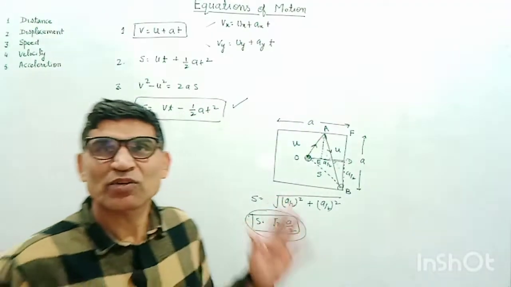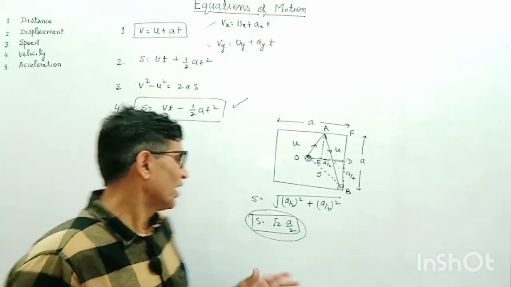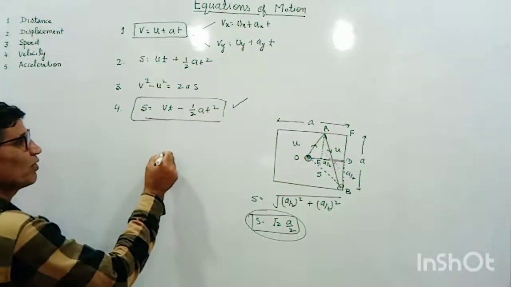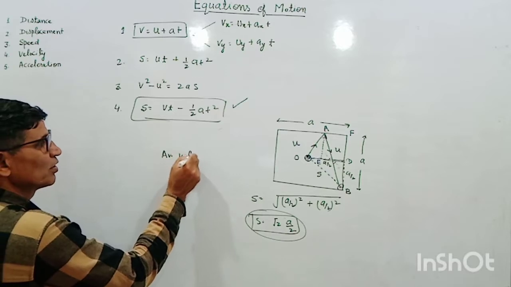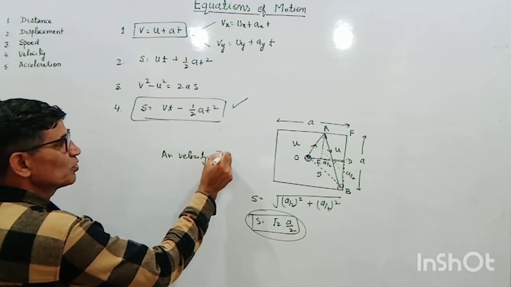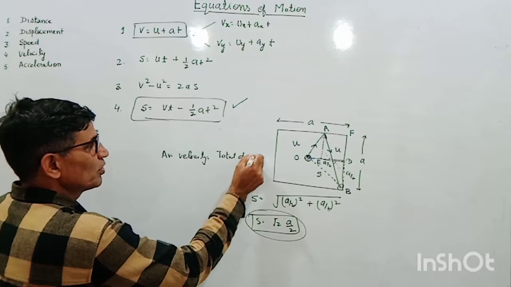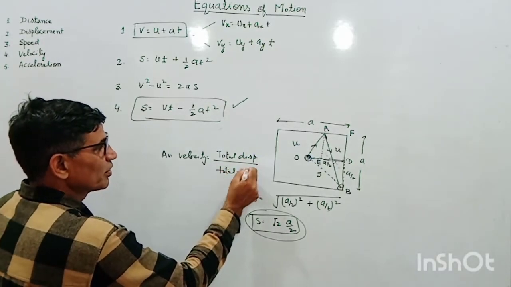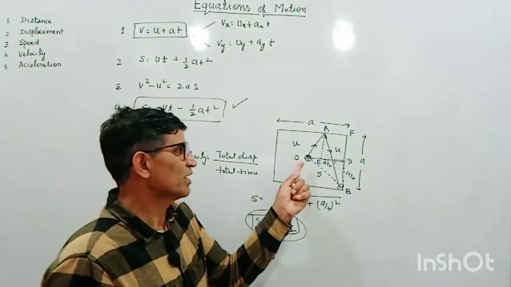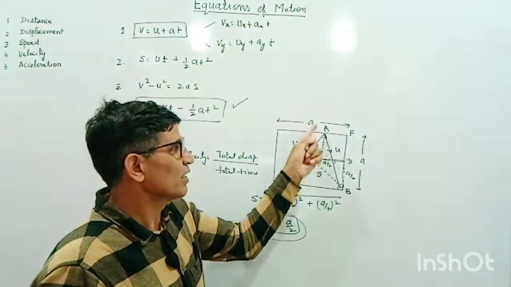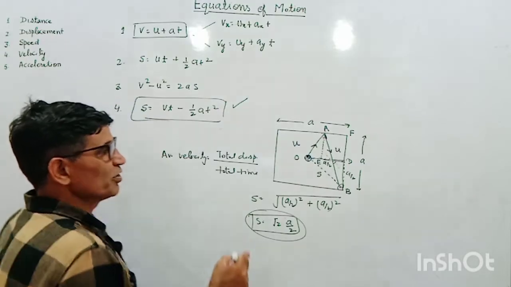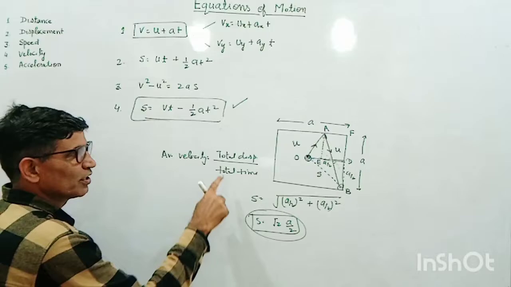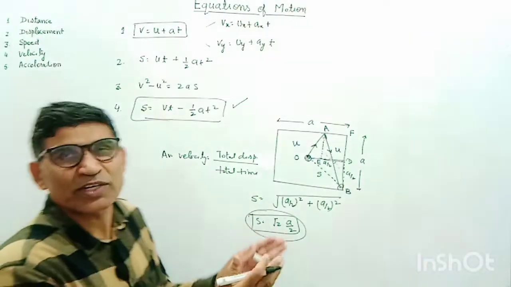If I have to calculate the average velocity of the body, I need the total displacement. You know, average velocity is equal to total displacement upon total time taken. The striker is moving with speed u and again striking back with speed u. Total displacement I have calculated. How can we calculate the total time?